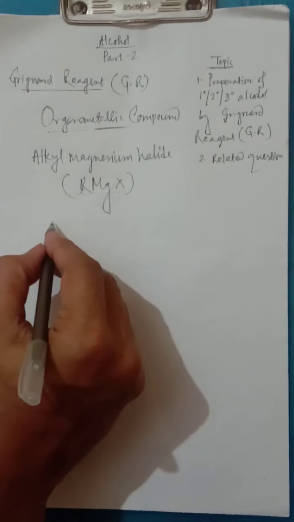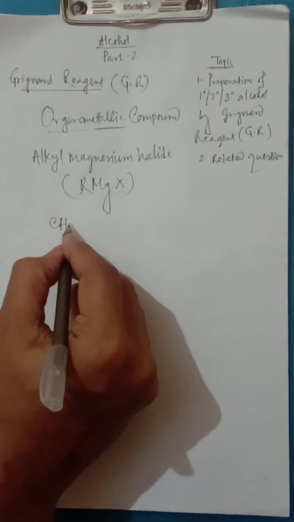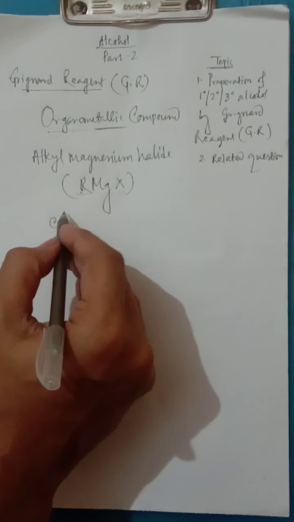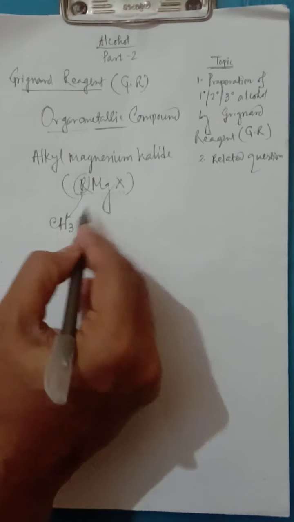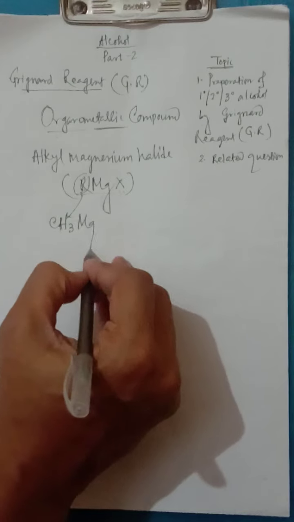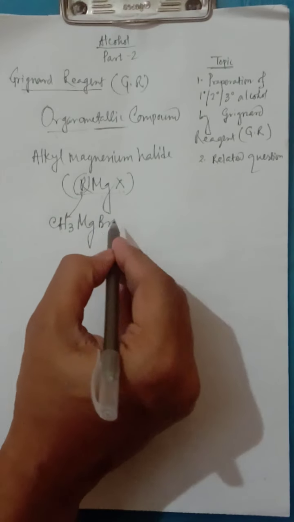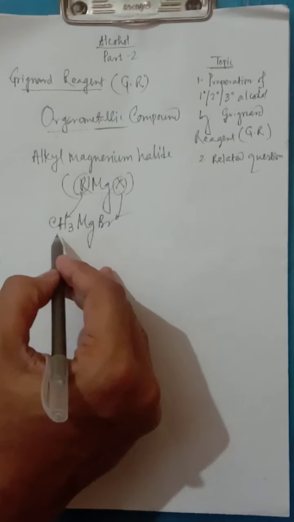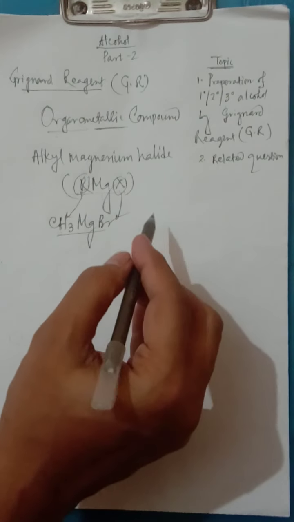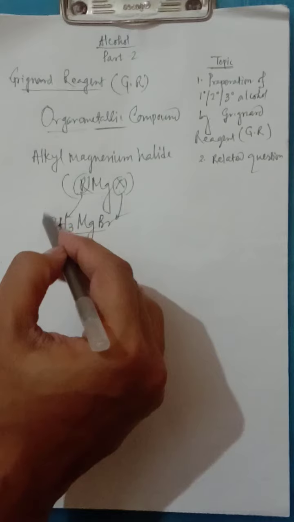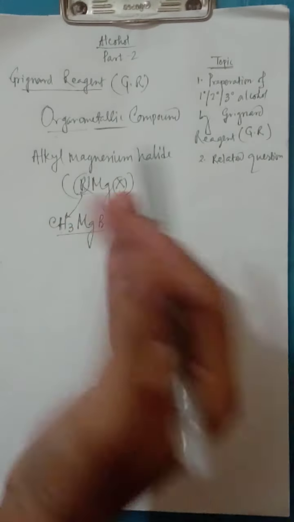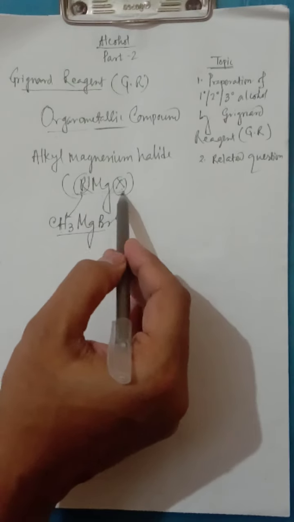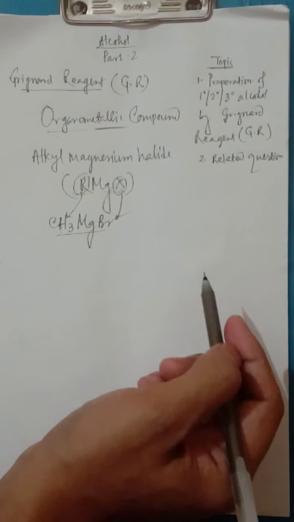One particular example: CH3, which is one of the alkyl groups, magnesium must be there, as well as Br. Br is bromide, that means halide. This combination is known as one of the Grignard reagents. Other Grignard reagents must be there, but this formula must be maintained. Whenever this formula is maintained, it is known as Grignard reagent.